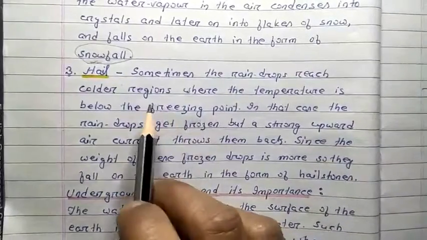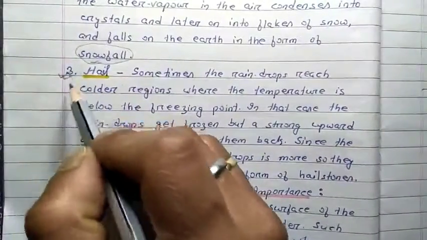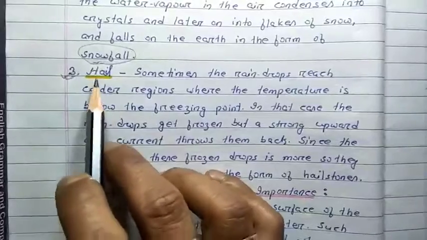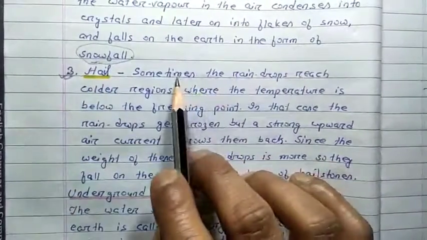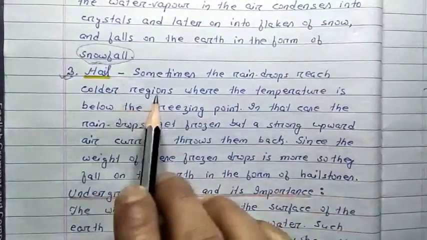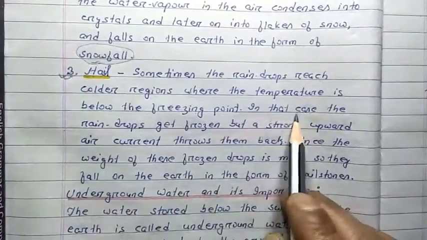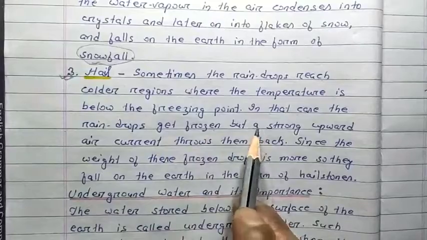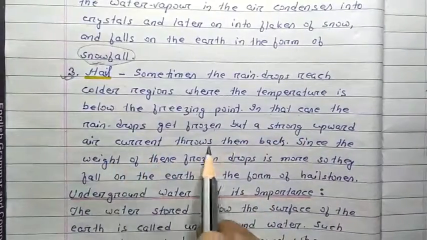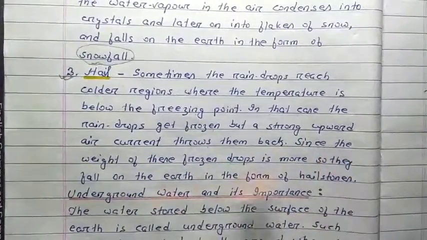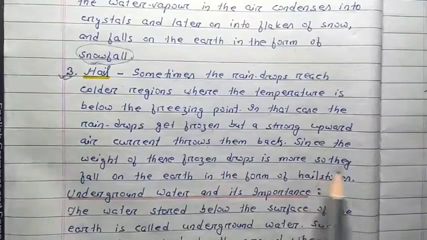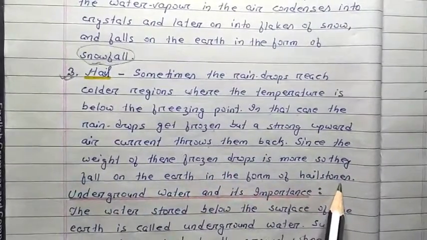The third type of precipitation is hailstones. I hope you have seen them also and you have heard the word before. Sometimes the raindrops reach colder regions where the temperature is below the freezing point. In that case, the raindrops get frozen, but a strong upward air current throws them back. Since the weight of these frozen drops is more, they fall on the earth in the form of hailstones.